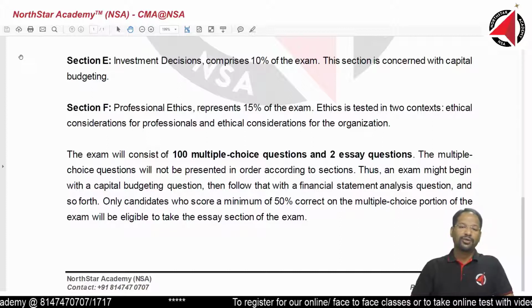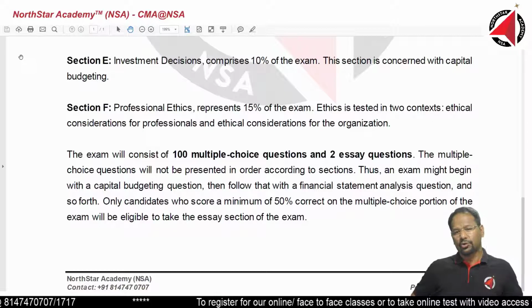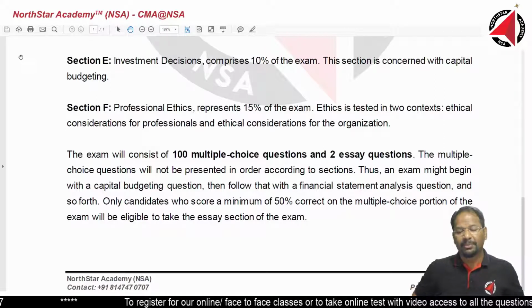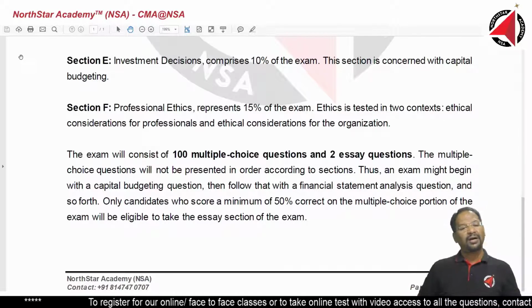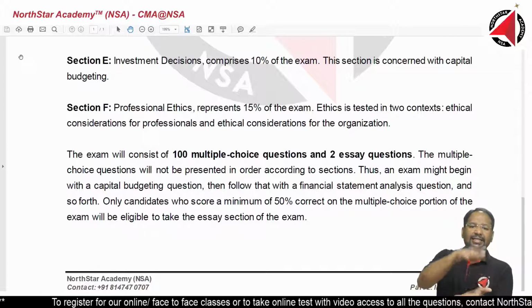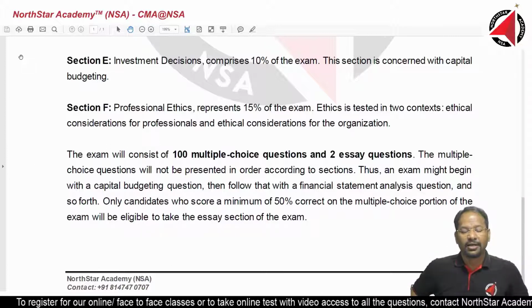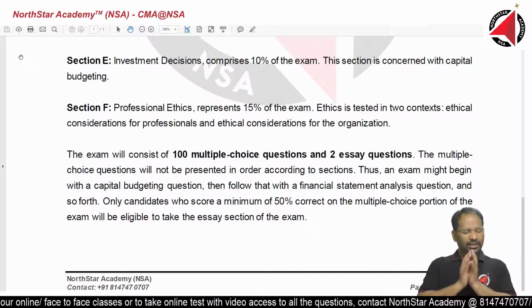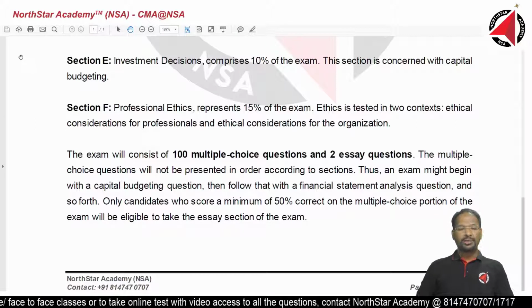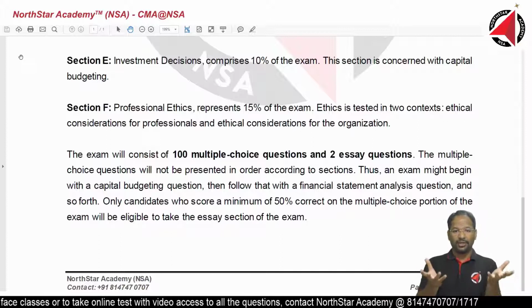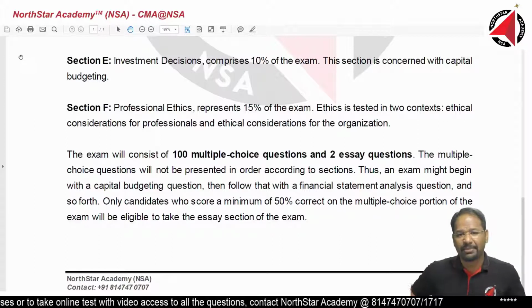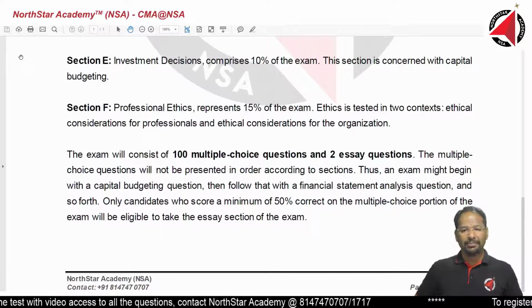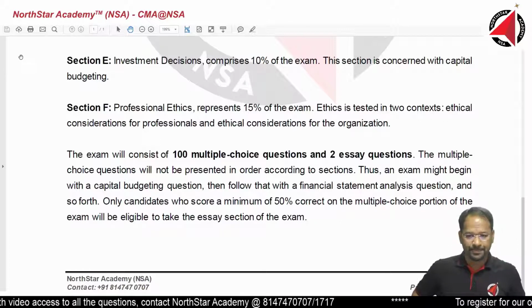Generally, the quality of questions that we put for your test are going to be at least 1 or 2 levels higher than the real exam questions. Because our strategy is simple, we have to make our preparation at least 2 levels higher than what we are going to be asked in the exam, so that in the exam we are awesomely prepared. That is the whole objective of keeping the type of question a little higher.